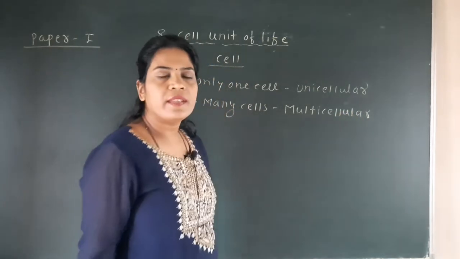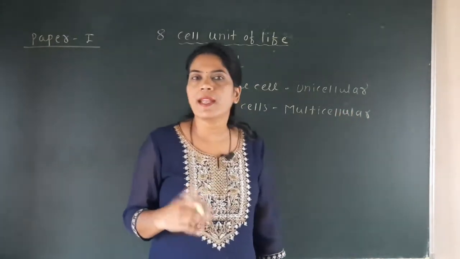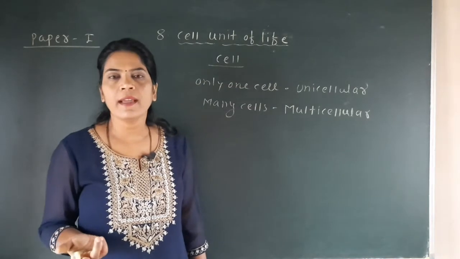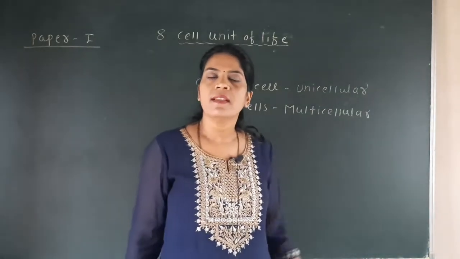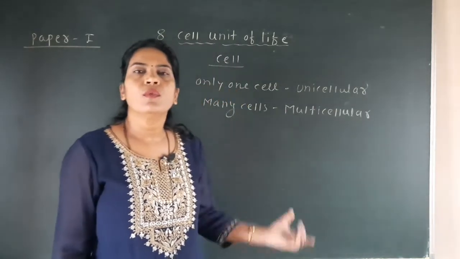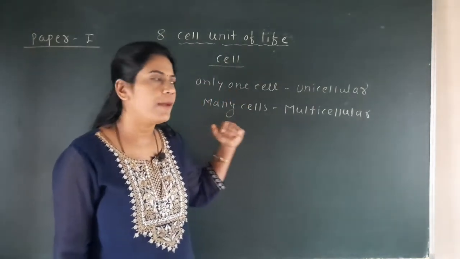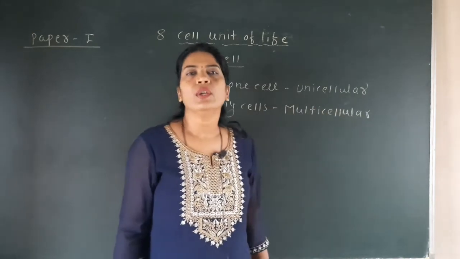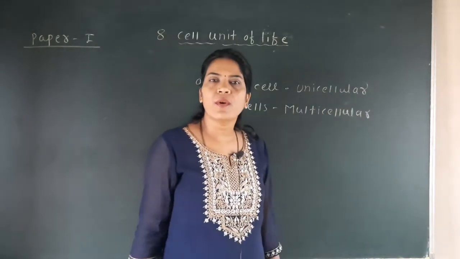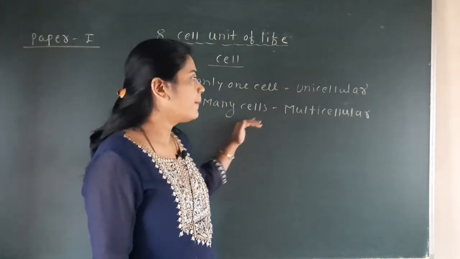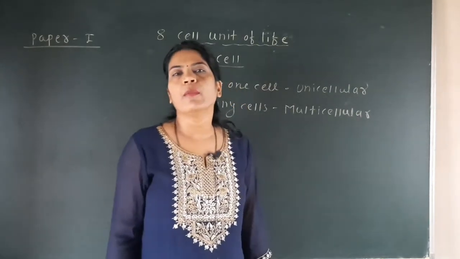Okay, we have seen that the body of a living organism is made up of cells. But not all living organisms are made up of the same type of cells. Some living organisms have a body made up of only one cell. Those organisms we call unicellular organisms. Some organisms like us have a body made up of many cells. Those organisms we call multicellular.